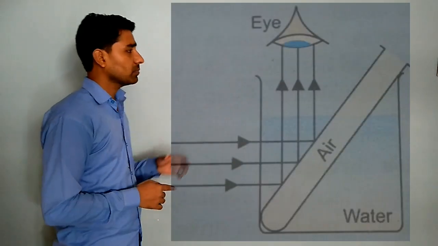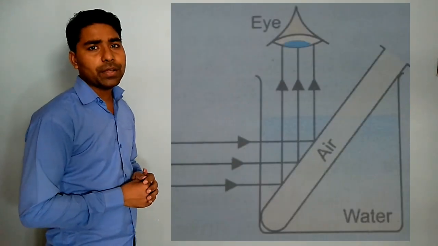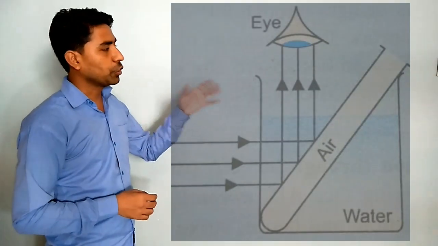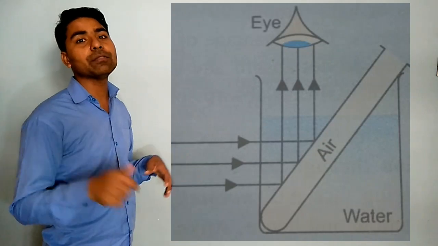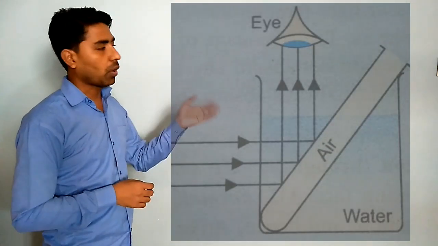The next topic is also based on that: when you put a test tube obliquely inside water, the surface of the tube also appears silvery. See the diagram here also. Here in the diagram, the tube is inside the water, but the tube contains what inside? Air. So water, air.